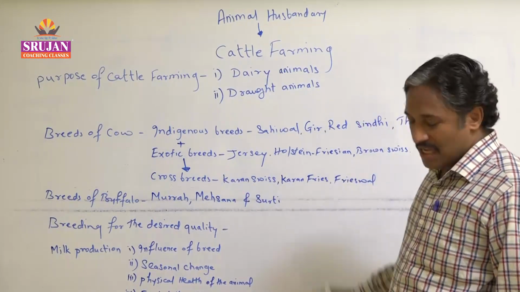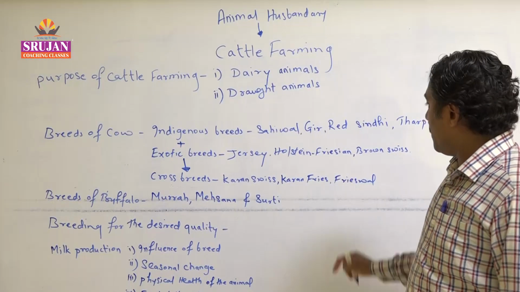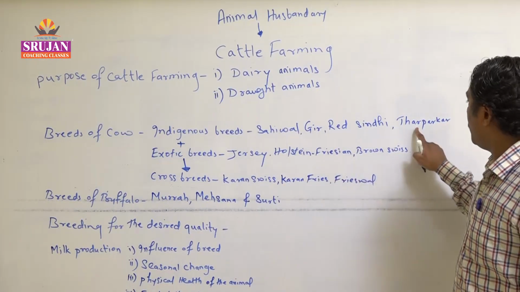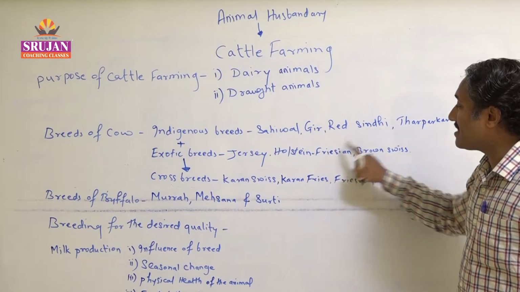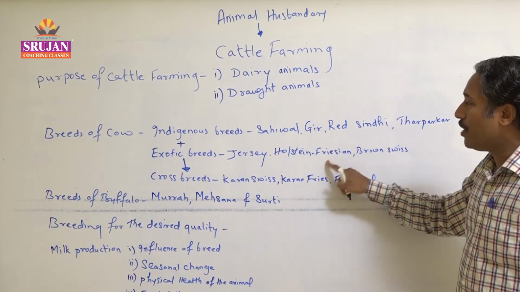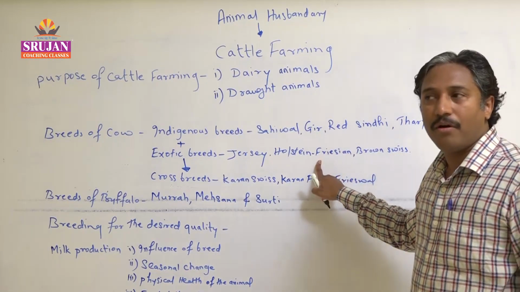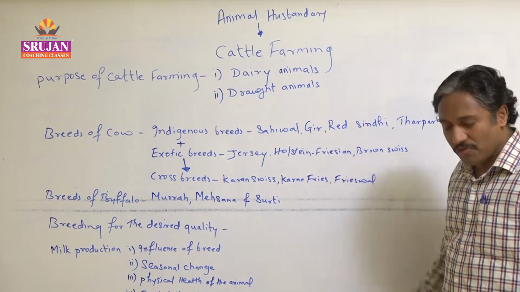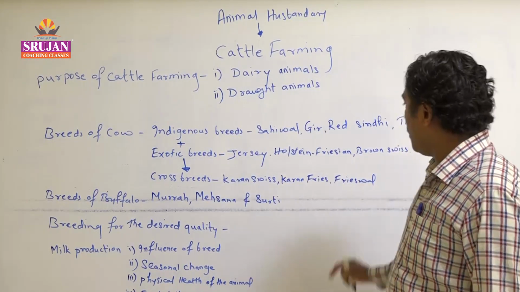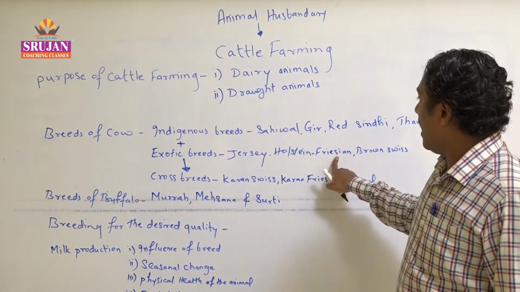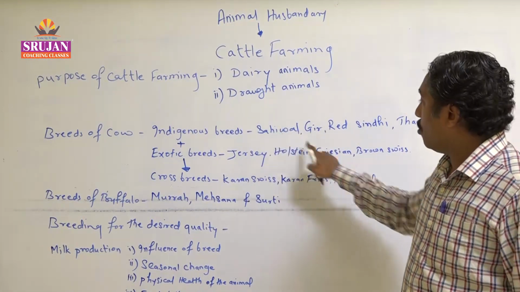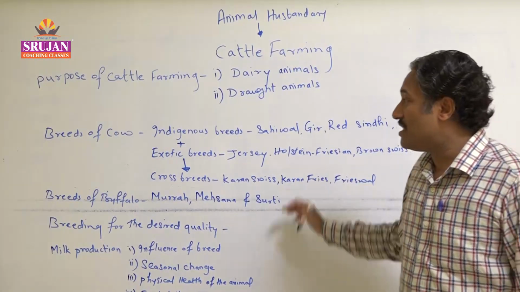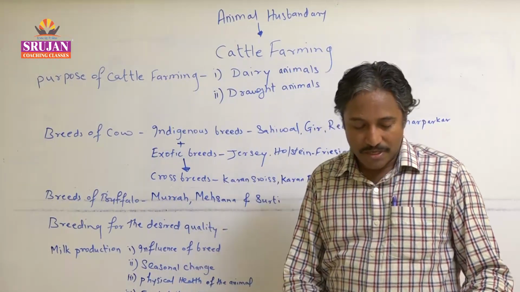Then करंट फ्राइज. इसमें होल्स्टेन फ्रिesian, जो फॉरेन ब्रीड है, और इंडियन ब्रीड थारपारकर को मिक्स करते हैं. You will mix these two breeds, and here you carry out the mechanism of insemination. Next you obtain this Current Fries. Then Frieswal: Holstein Friesian and Sahiwal are mixed, and we get the breed named Frieswal. In this way we are able to obtain the crossbreed.